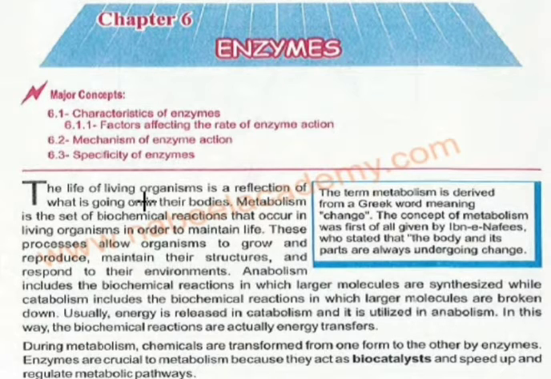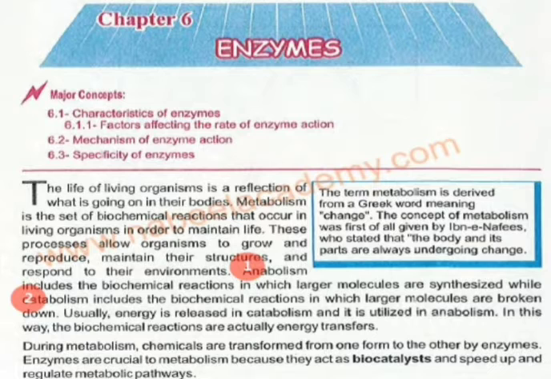Now metabolism is of two types. First is anabolism and the second is catabolism. So anabolism includes the biochemical reactions. Bio means related to life. All the reactions which are taking place in the living cell are known as biochemical reactions. In anabolism, the larger molecules are synthesized.